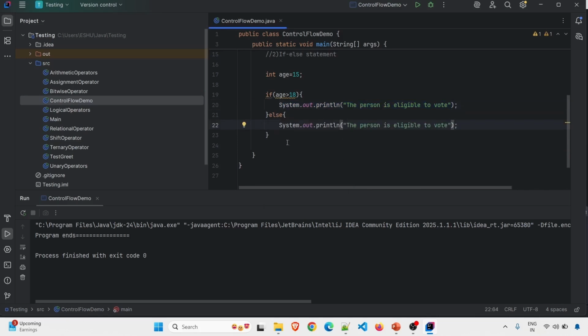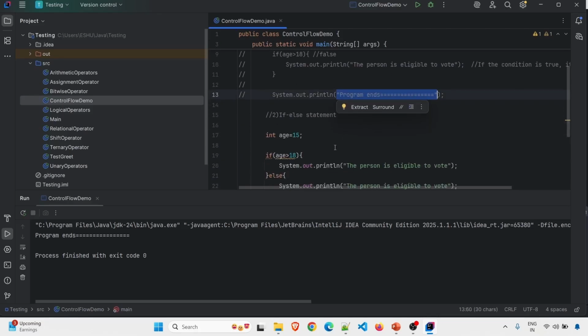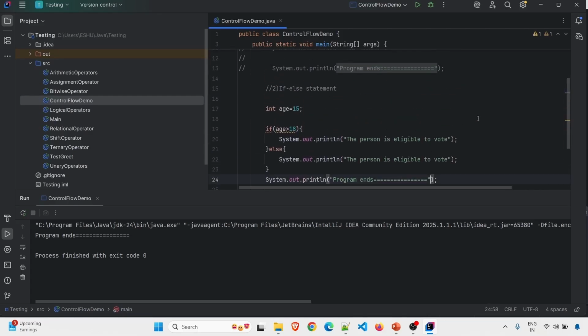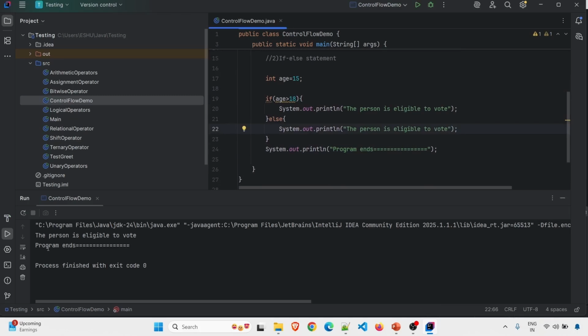The code is self-explanatory. If his age is greater than 18, I will print person is eligible to vote. If his age is less than 18, this else block will get executed. And I will just mention program ends. Let me copy it. So our code is ready. Now if we run this code, obviously I should get person is, sorry, I have to write here person is not eligible to vote.